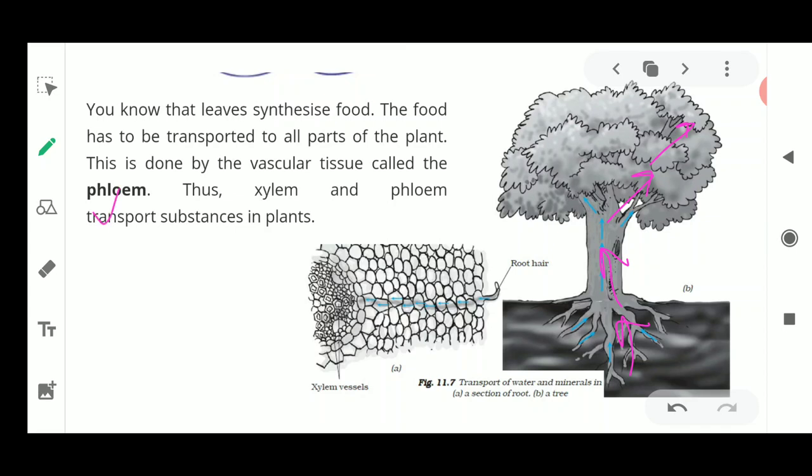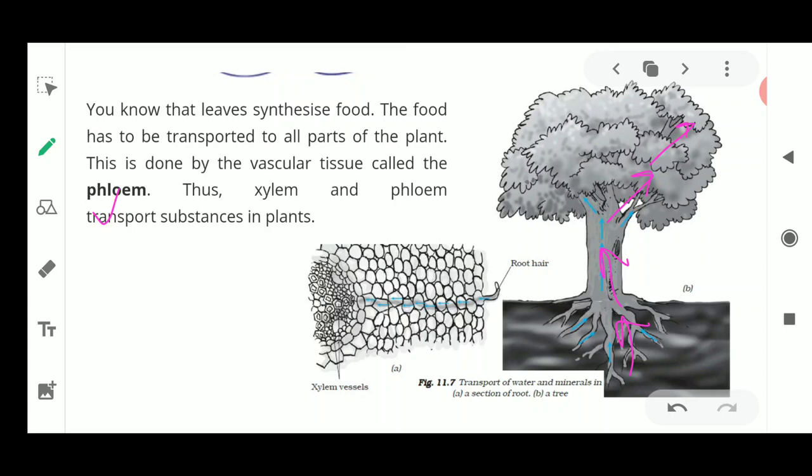Now I said this is not so easy, that we are talking about xylem and phloem and one is taking water, another is taking food. It sounds very easy, but it is a very complex phenomenon, and this is done because of the presence of various parts in the phloem and xylem, and that is a part of your higher studies. Once you pass this class and move to another class, you could understand what I'm talking about and what these parts of xylem are. So first remember that xylem is only responsible for water conduction, and phloem is a vascular tissue which is responsible only for food conduction.